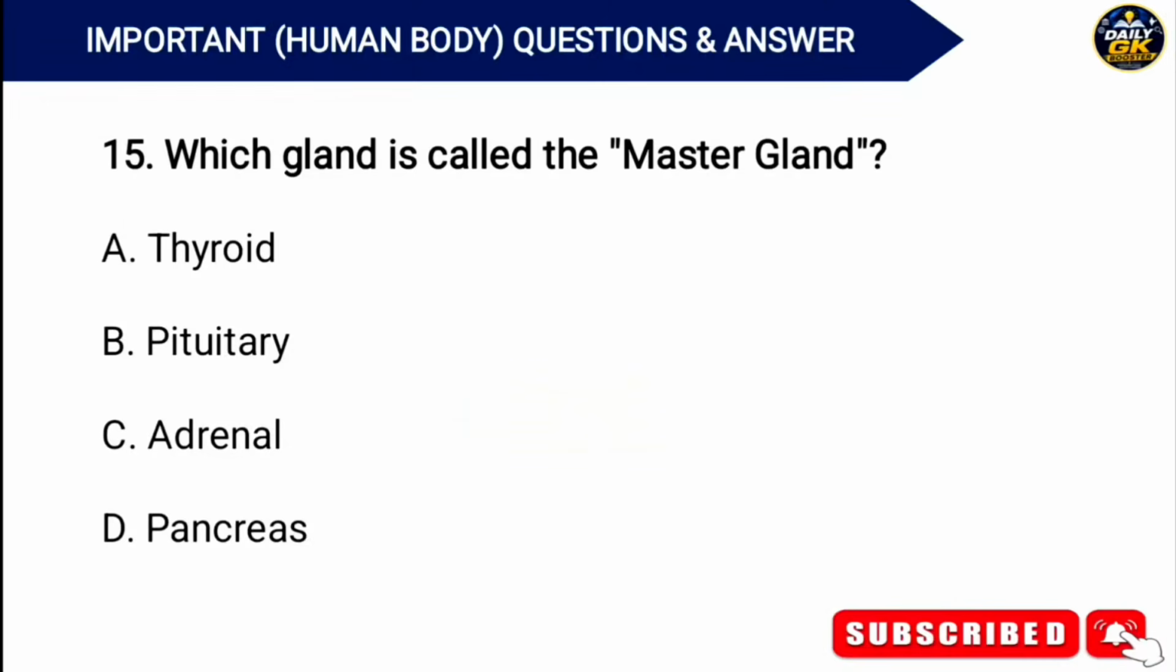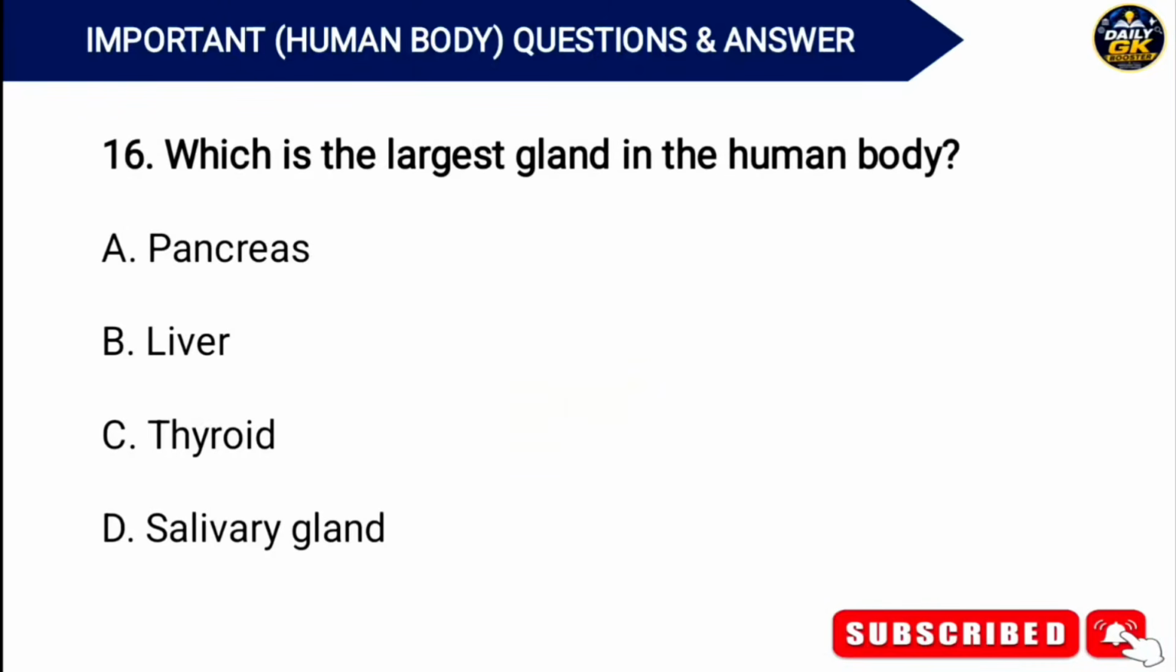Which gland is called the master gland? Answer. Option B. Pituitary. Which is the largest gland in the human body? Answer. Option B. Liver.